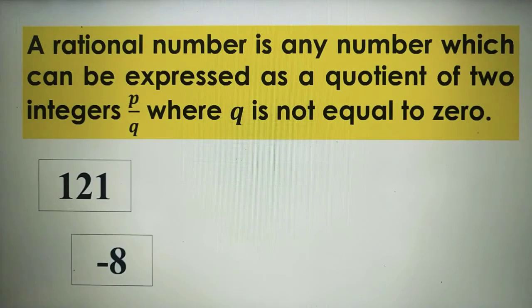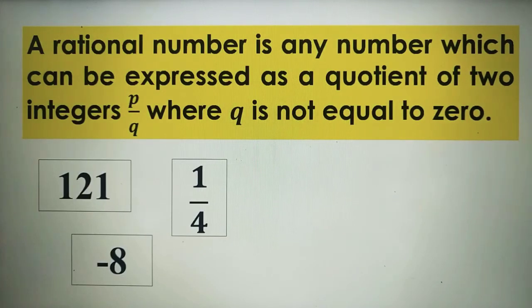Negative 8, a negative integer, is also a rational number because this can also be expressed as a quotient of two integers by using 1 as its denominator. We have negative 8 over 1.